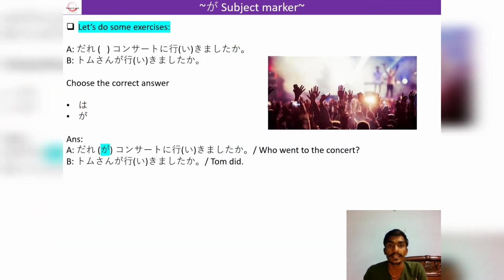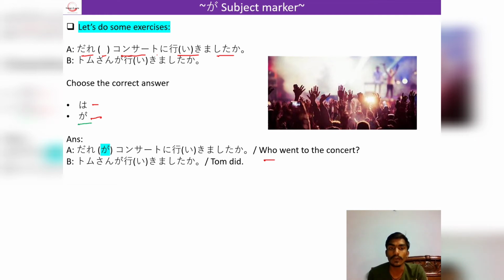Now it's time for the exercise. Dare ga konsato ni ikimashita ka. Here it is asking who went to the concert, and our options are wa and ga. So here we will have to emphasize the person who went to the concert, and to emphasize that we will use the ga particle.